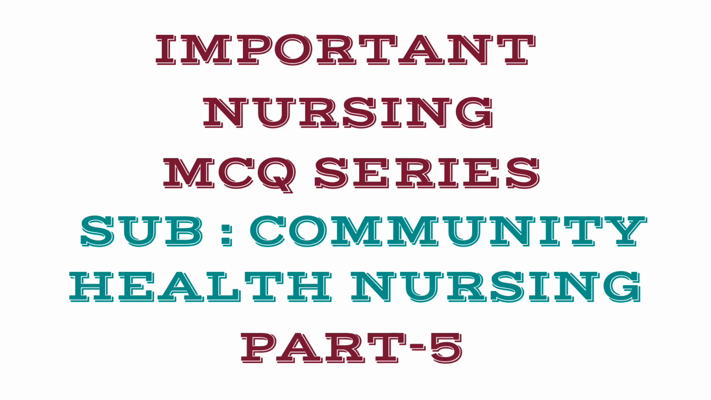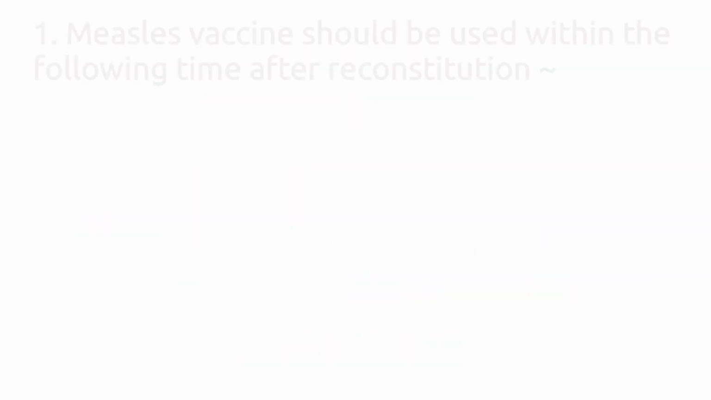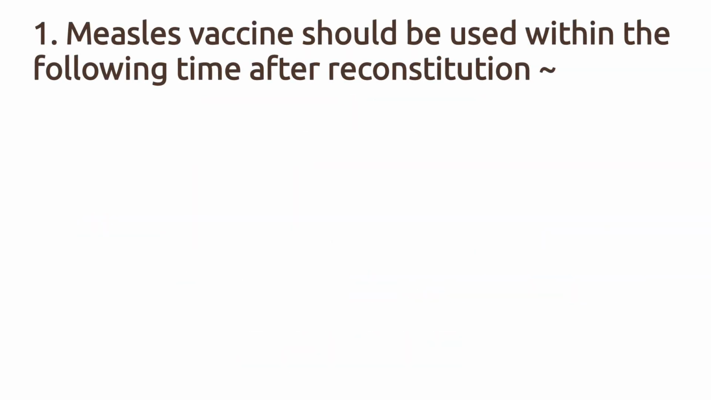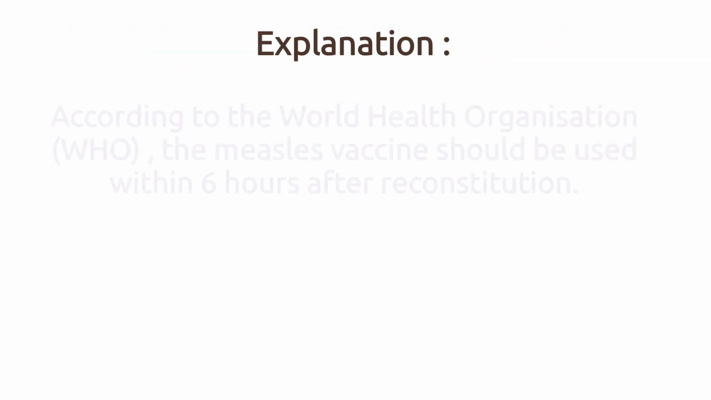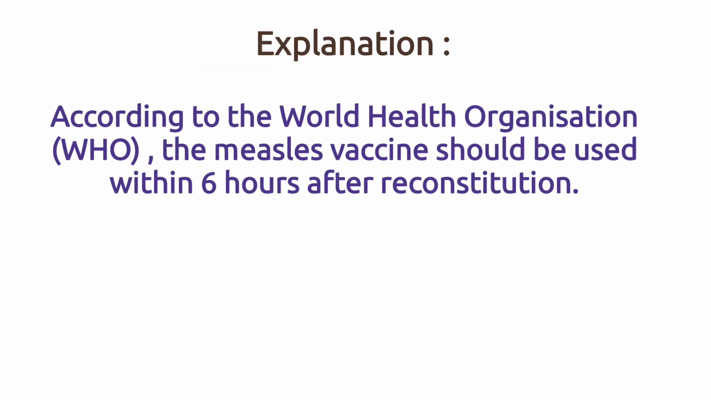The first question is: measles vaccine should be used within the following time after reconstitution. Option A 6 hours, Option B 3 hours, Option C 10 hours, Option D 8 hours. The right answer is Option A, 6. According to the World Health Organization, the measles vaccine should be used within 6 hours after reconstitution.